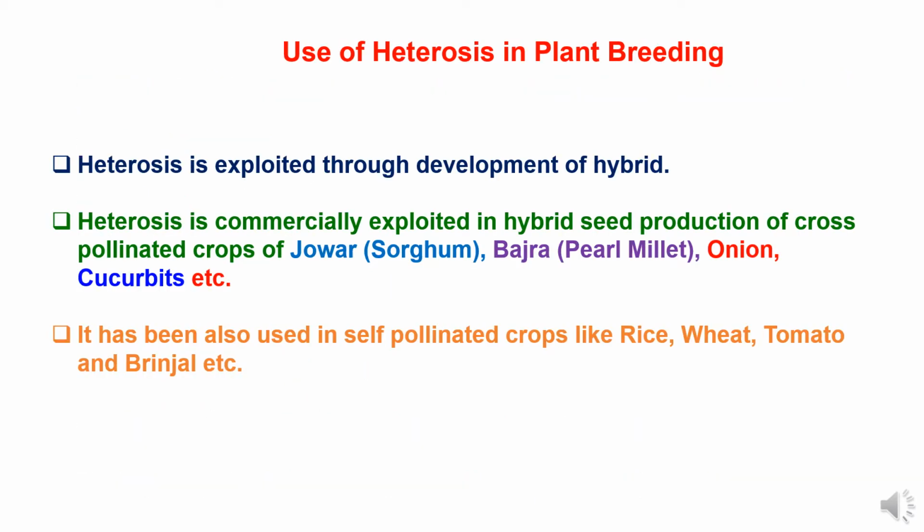Use of heterosis in plant breeding. Heterosis is exploited through development of hybrids, and heterosis is commercially exploited in hybrid seed production of cross-pollinated crops of jowar, sorghum, bajra, pearl millet, onion and cucurbits. It has also been used in self-pollinated crops like rice, wheat, tomato and brinjal etc.